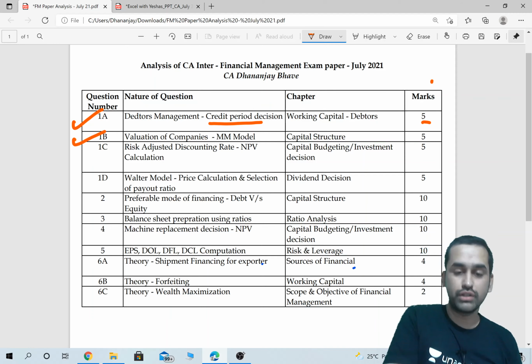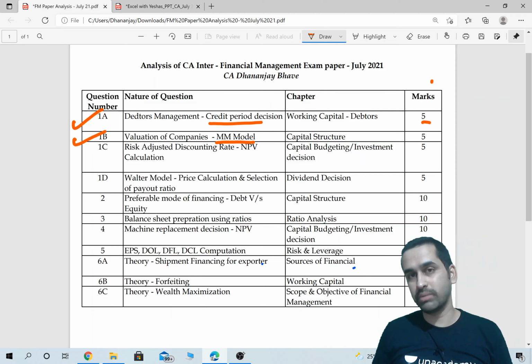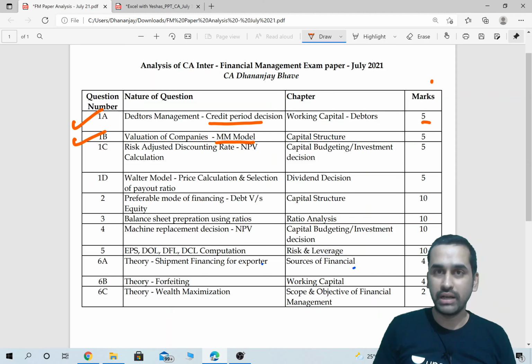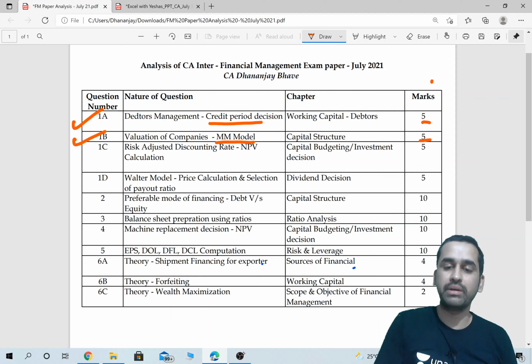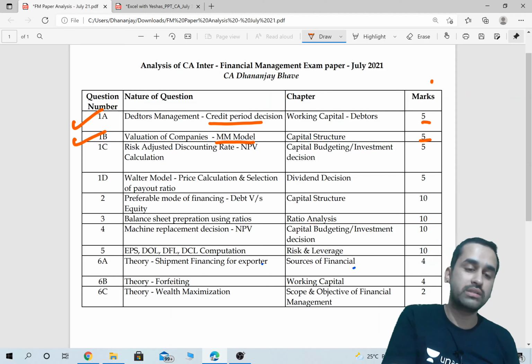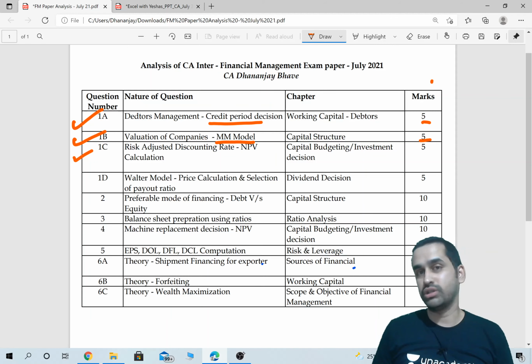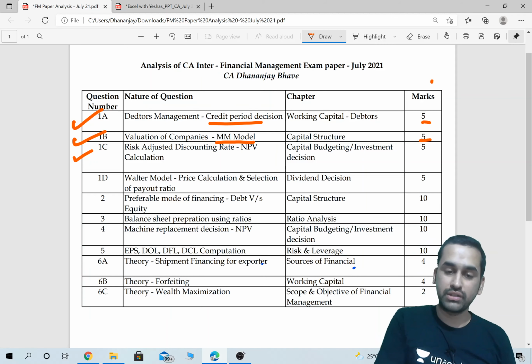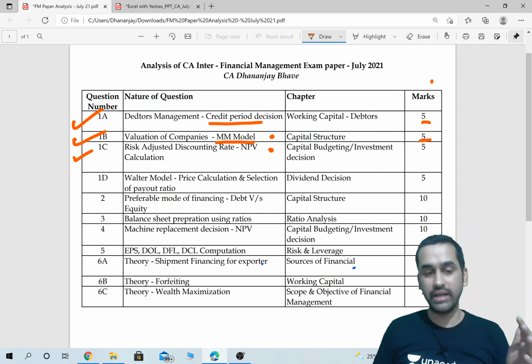Next, valuation of companies, model. They had given 2 companies, one having debt and one not having debt, with KE and KD. In this question, they wanted you to do both the no tax approach and the with tax approach for 5 marks, and this was from the capital structure topic. For 5 marks, this would take a little extra time, but definitely you can save your time with question number 1C. Whatever extra time you take in 1B, you could have saved in 1C.